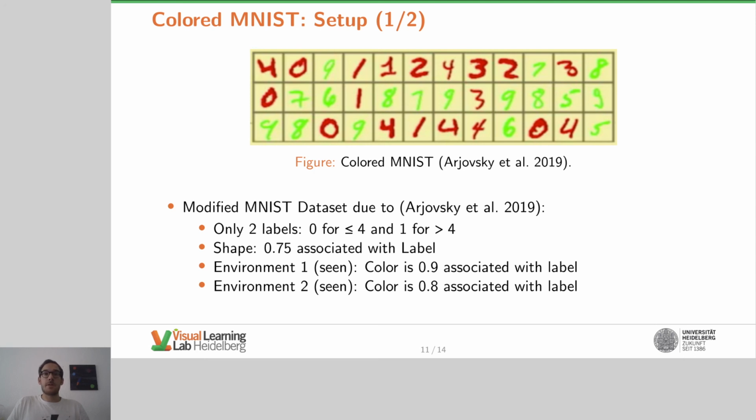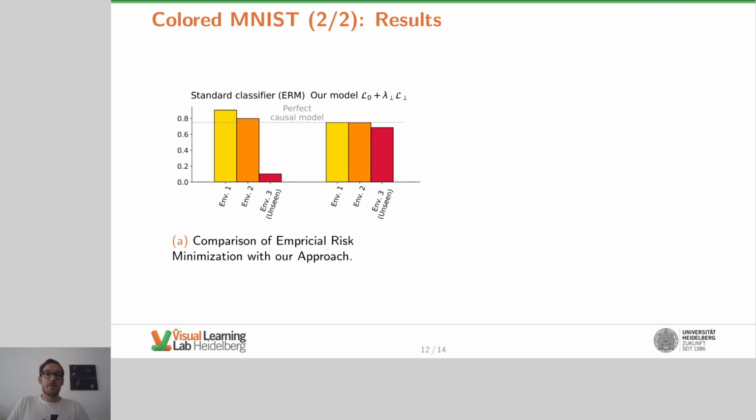In the first 2 environments, color is a better predictor for the label than the shape, but the relation between color and label is not stable. In the third unseen environment, the association of color is reversed. So when we train a standard classifier on this dataset, we see very good performance on the first 2 environments, but bad performance on the third environment. The classifier relies on the color for prediction. Color is the best predictor for the first 2 environments, but a bad predictor for the unseen one. Our classifier, in contrast, shows good performance in all environments and learns to use only the stable signals that show across the first 2 environments, in this case shape.